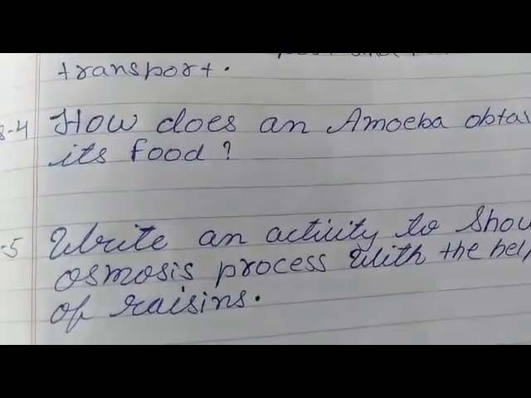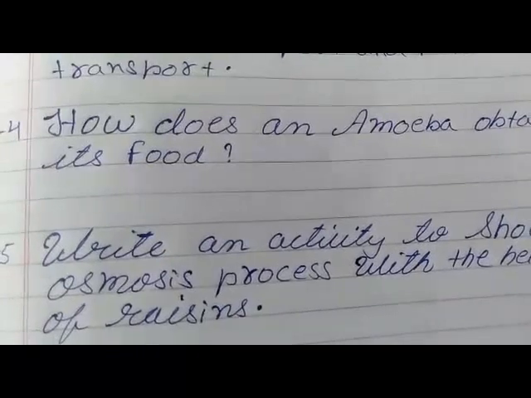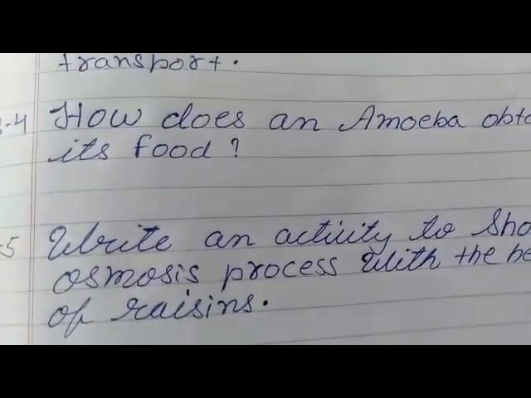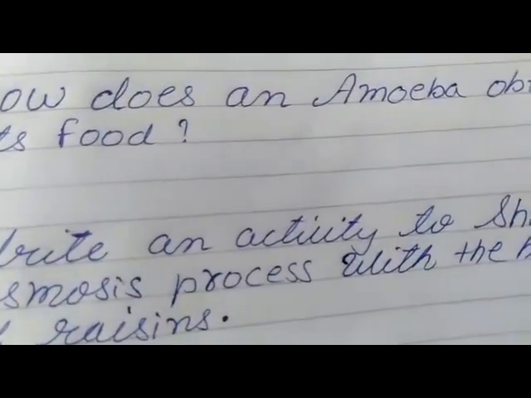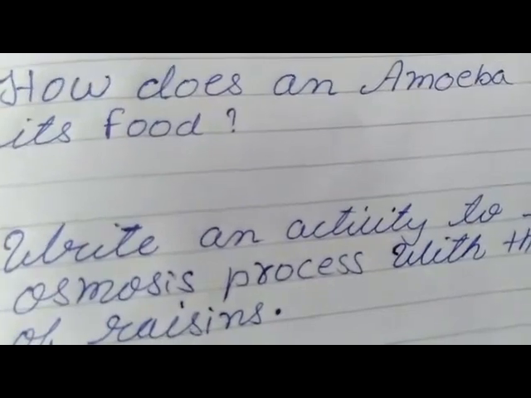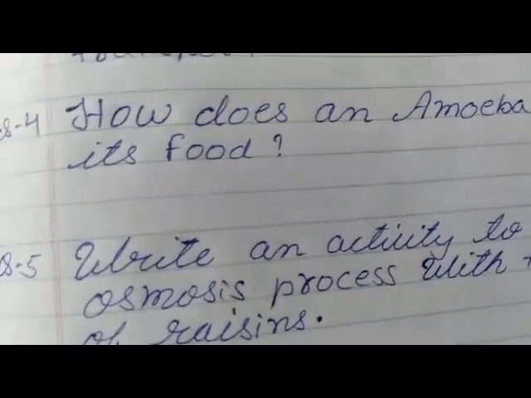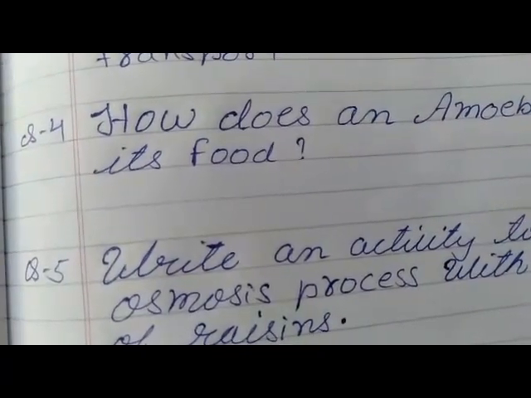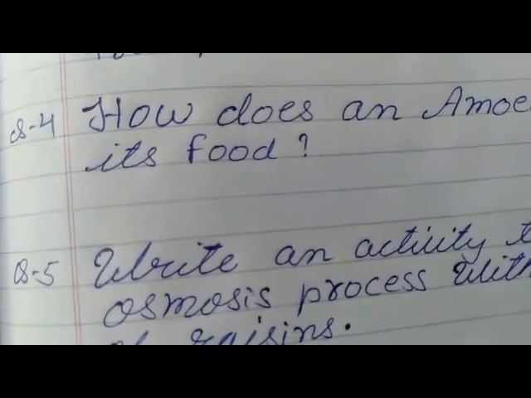What is the process of writing an activity? You have to write the activity in a process. For this you have to write the requirements, procedure, observation, and the last one is explanation and conclusion.